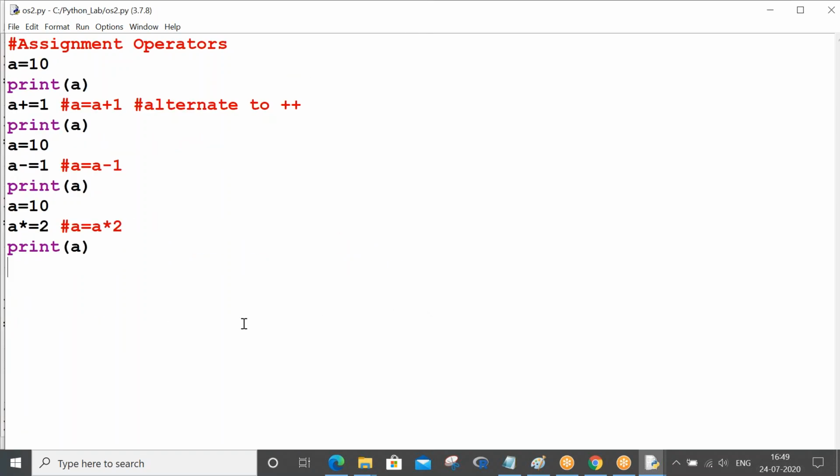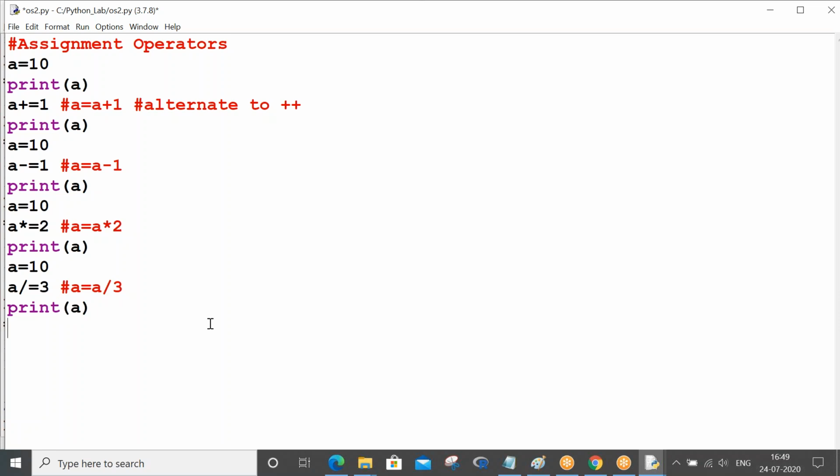Yeah. Now let me proceed again from a equals to 10. a slash equals to 3, right? Its meaning is a equals to a slash 3. With the previous example understanding, can you guess what the value of a is going to be?